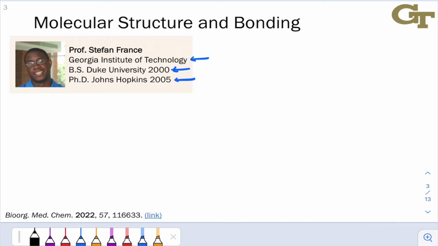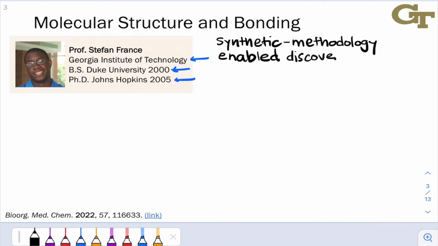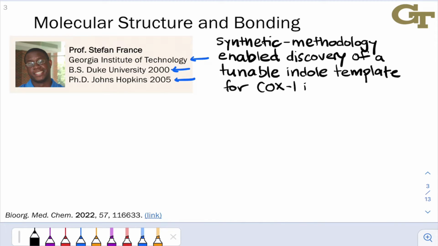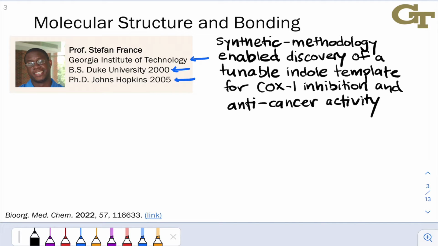And his paper that we're going to focus on today is titled Synthetic Methodology Enabled Discovery of a Tunable Indole Template for COX-1 Inhibition and Anti-Cancer Activity. This paper was published in Bioorganic & Medicinal Chemistry in 2022, volume 57, and the page number you see there, and I'll post a link to the paper in the video description.